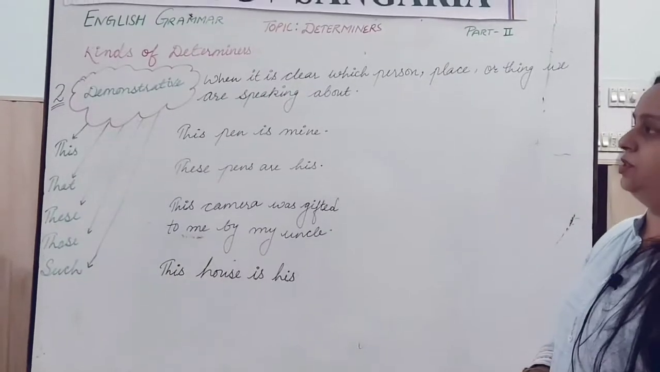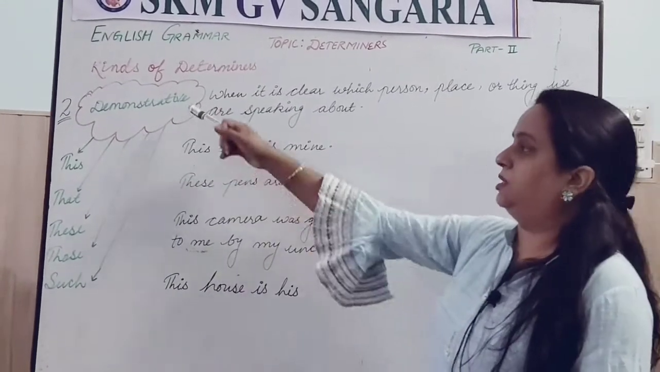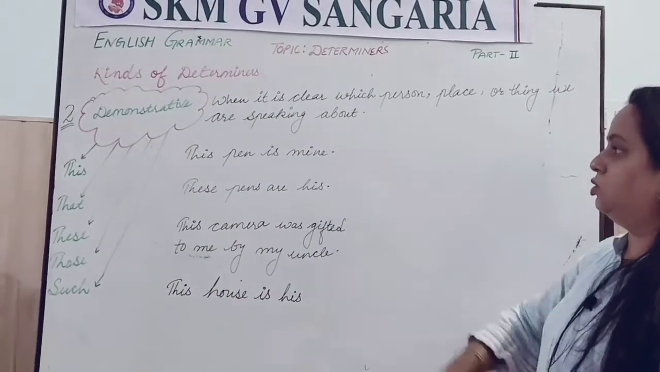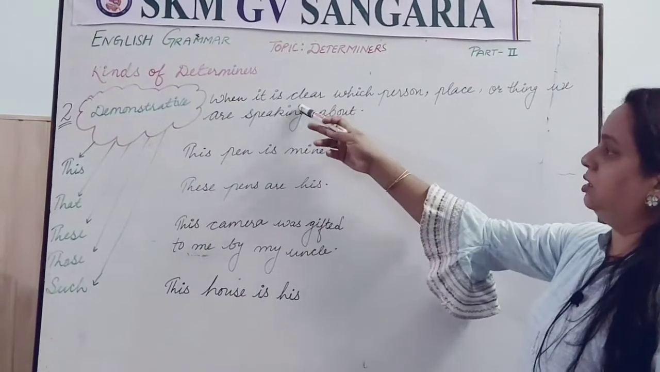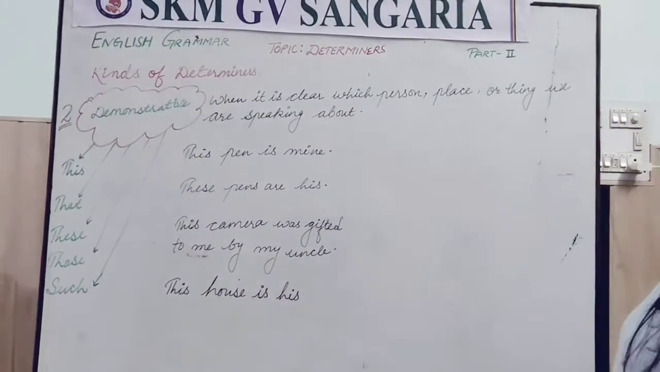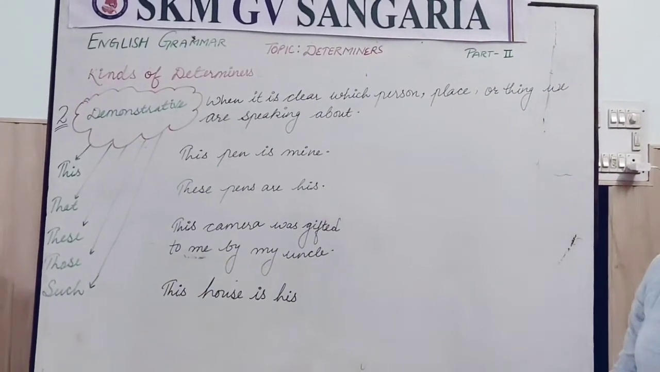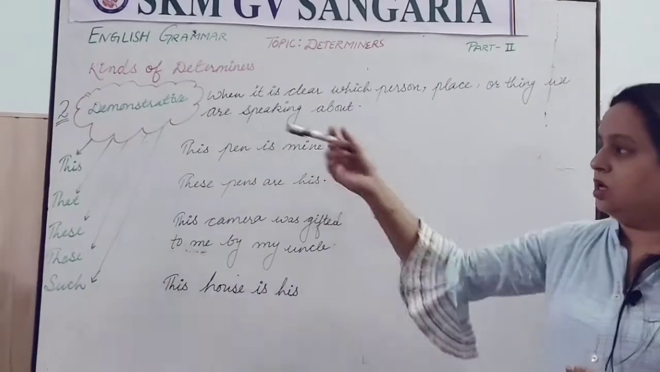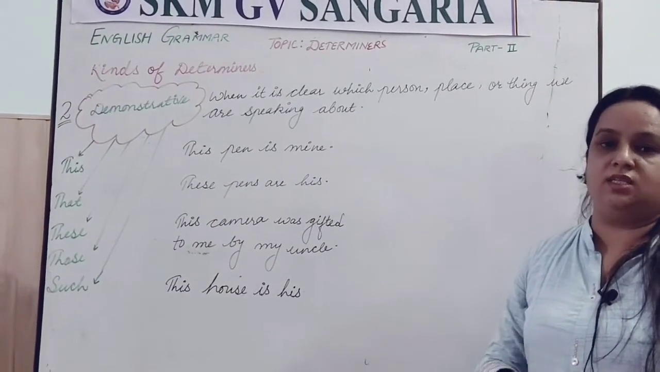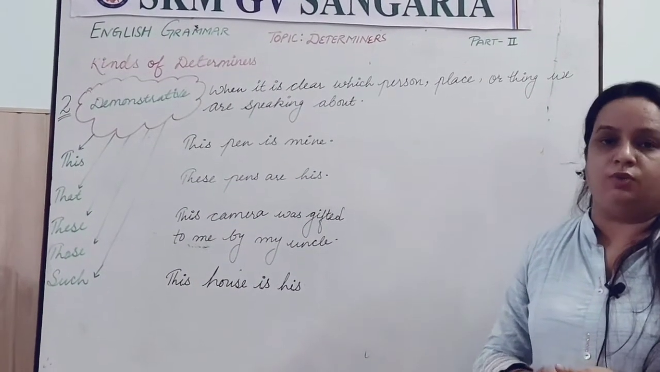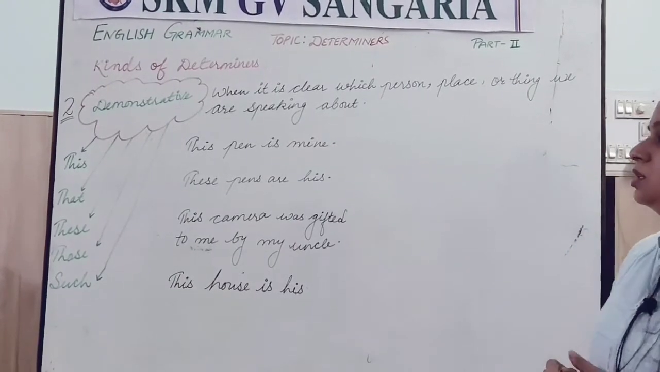Next kind of determiners is demonstrative determiner. So, what is this? What it says? Let us see. When it is clear which person, place or thing we are speaking about, there we have to use this, that, these, those or such, which are demonstrative determiners.